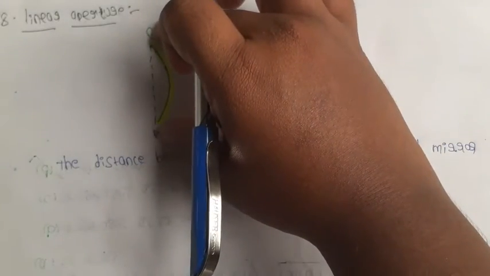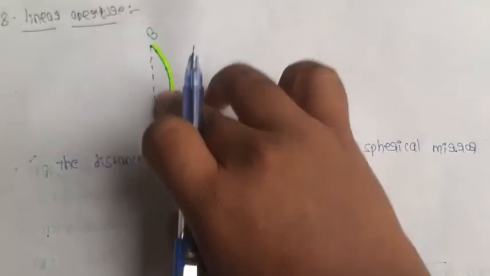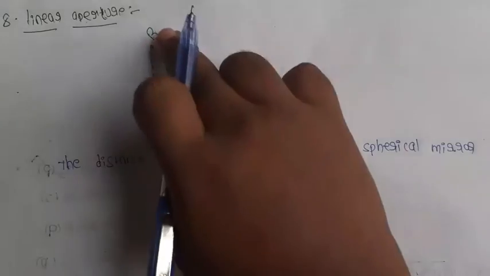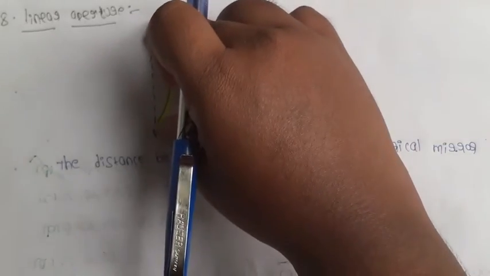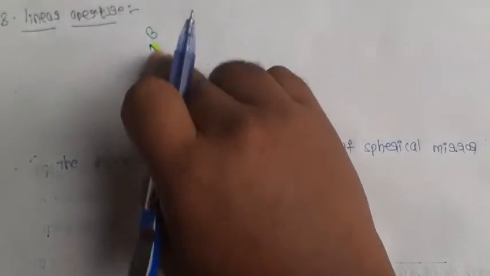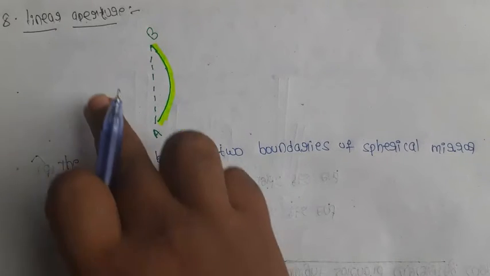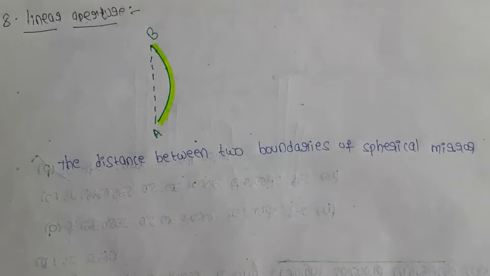These are the two boundaries of the spherical mirror. This is one boundary, this is the other boundary. The distance between two boundaries is called the linear aperture of the spherical mirror.